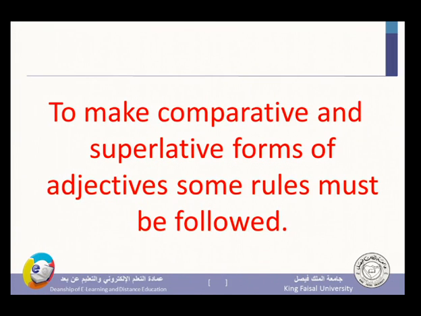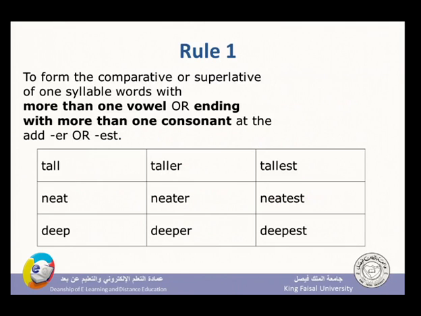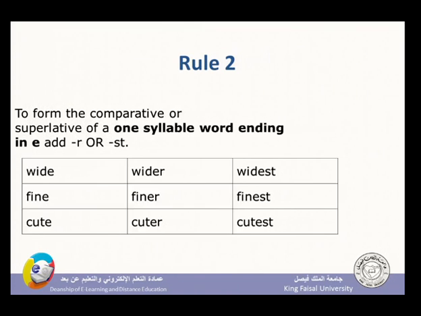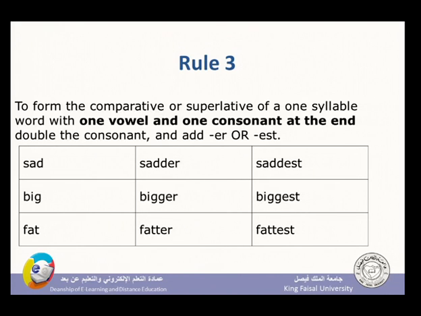To make comparative and superlative forms of adjectives, some rules must be followed. The rules I have just explained, but in addition to that, I have written them. For example, tall, taller, tallest. Neat, neater, neatest. Deep, deeper, deepest. Wide, wider. Just make sure that you understand the rule and the examples. The examples are very important. Sad, sadder, notice sometimes I double the letter. D becomes double D. Big, double G. Please give your attention to the examples I have just illustrated.